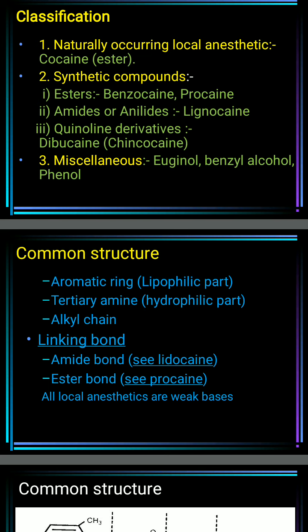The third class of local anesthetics is miscellaneous. In that miscellaneous class, eugenol, benzyl alcohol, and phenol are the examples.